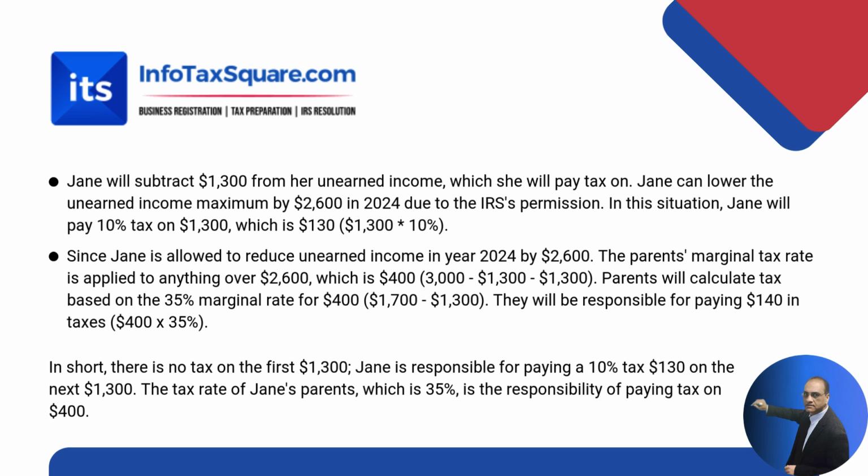They will be responsible for paying $140 in taxes, $400 multiplied by 35%. In short, there is no tax on the first $1,300. Jane is responsible for paying a 10% tax on the next $1,300. Lastly, Jane's parents, at their 35% tax rate, are responsible for paying tax on $400, which is $140.